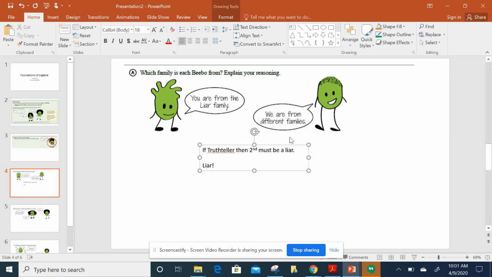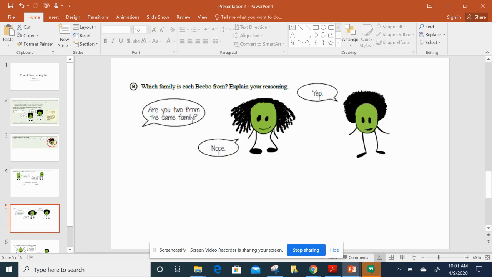And if he is a liar and says you are from the liar family, that means our second Bebo over here is a truth teller. And if he's a truth teller, then his statement, we are from different families, is absolutely the truth because one is a liar and one is a truth teller. Again, I'm telling you, sometimes these make my head hurt thinking about them, but think through them. Take some time if you need to, and think through that before you move on.